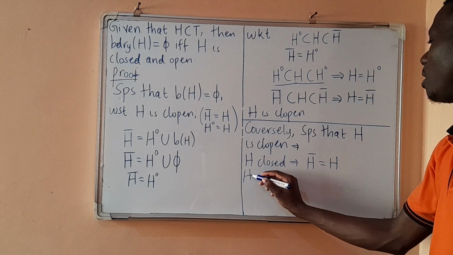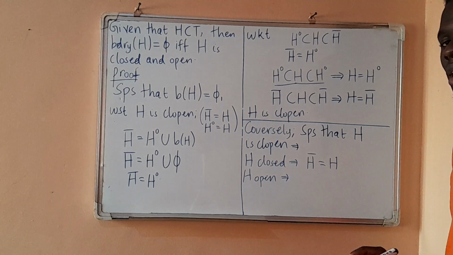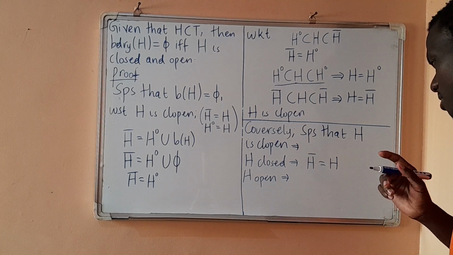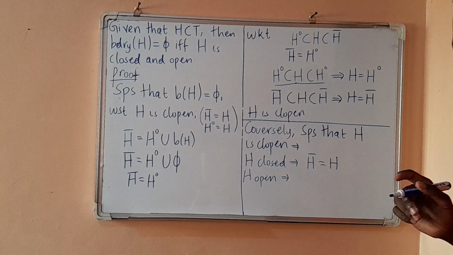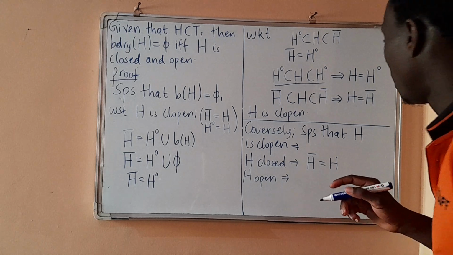H open implies that its complement is actually closed.